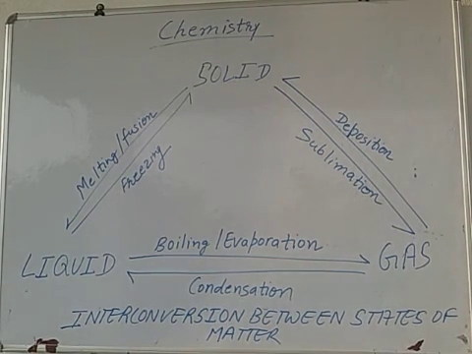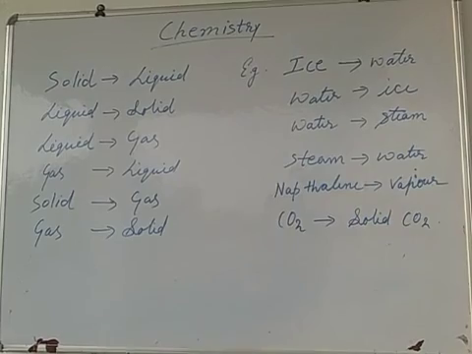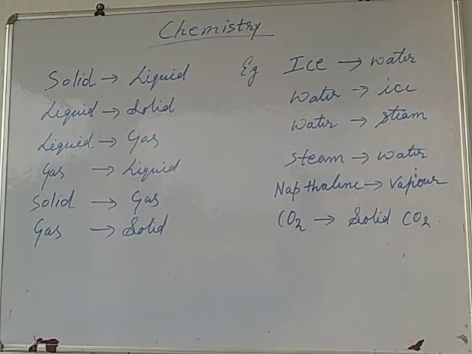Melting is possible by change in temperature. Freezing is also possible by change in temperature. Boiling, condensation, evaporation, sublimation, all these processes are possible by change in temperature of one state of matter. Here are some examples for conversion of states of matter.